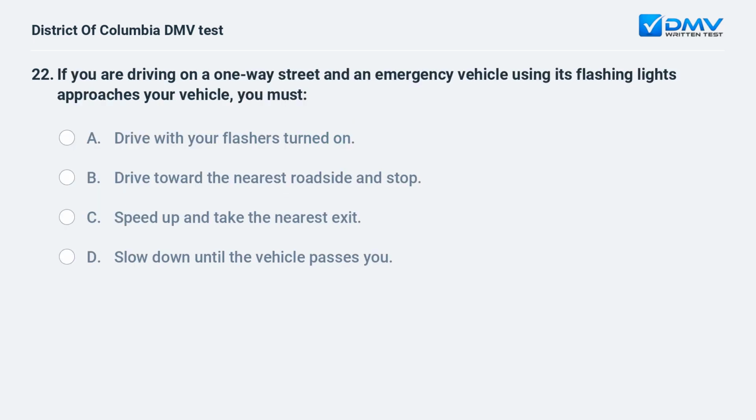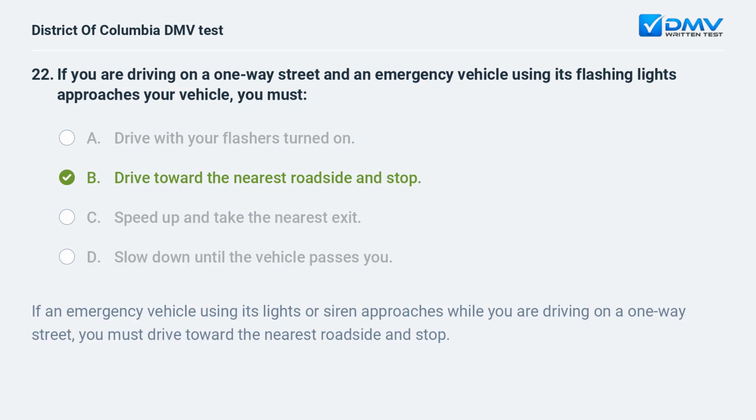If you are driving on a one-way street and an emergency vehicle using its flashing lights approaches your vehicle, you must A. Drive with your flashers turned on. B. Drive toward the nearest roadside and stop. C. Speed up and take the nearest exit. D. Slow down until the vehicle passes you. B. Drive toward the nearest roadside and stop. If an emergency vehicle using its lights or siren approaches while you are driving on a one-way street, you must drive toward the nearest roadside and stop.